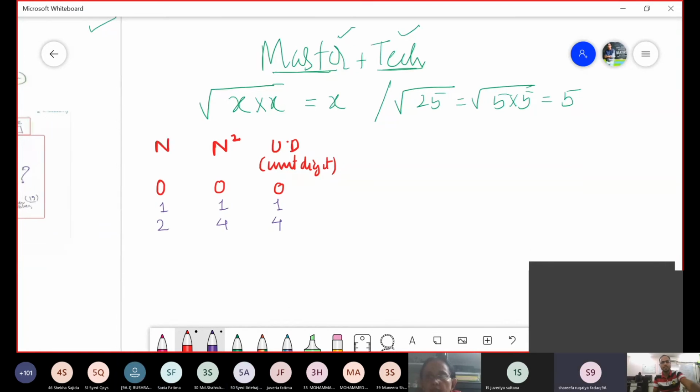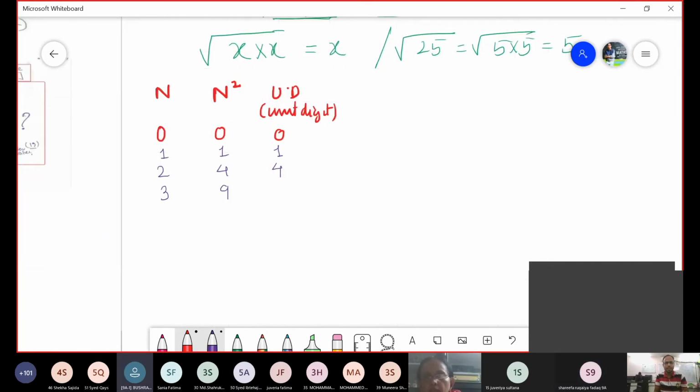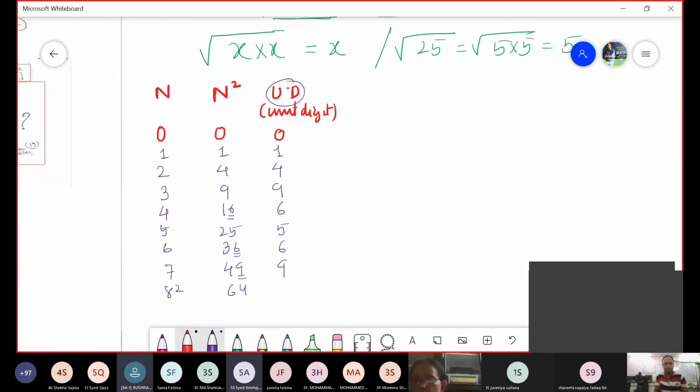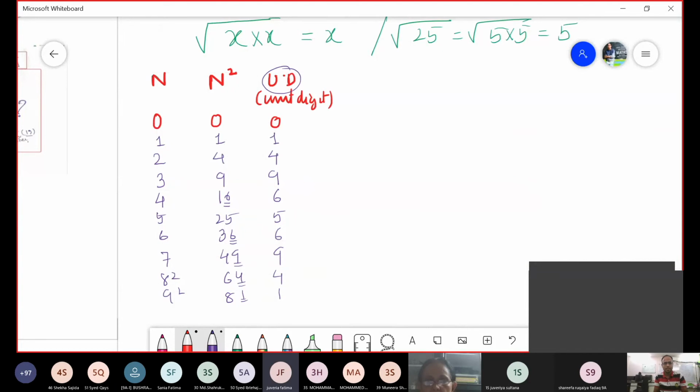Let me check out कहाँ से 2 digit आता है. 3 का square 9. 9. 4 का square 16. 6. 16 per unit digit. है ना? 5 का square 25. 25. And then comes 6 का square 36. 6. 7 का square 49. 8 का square 64. 4. 9 का square 81. 1. And last but not the least, that is 10 ka square 100. 10 ka square 100 and therefore this is 0.